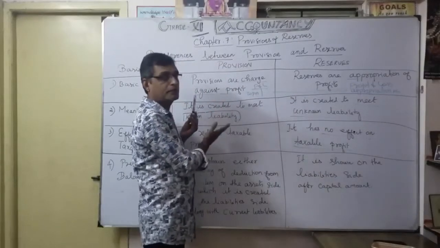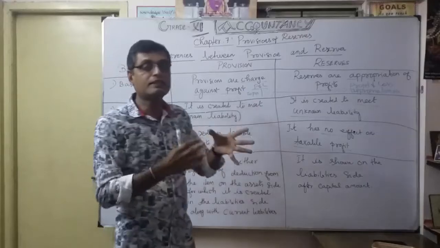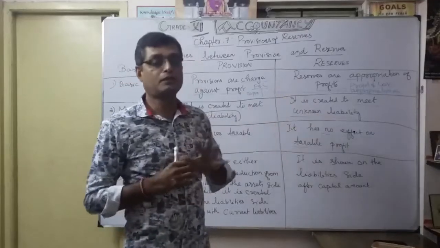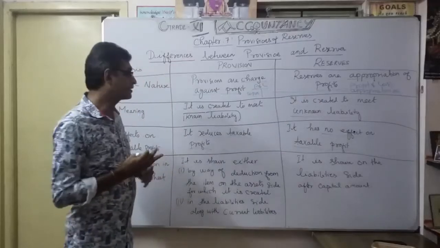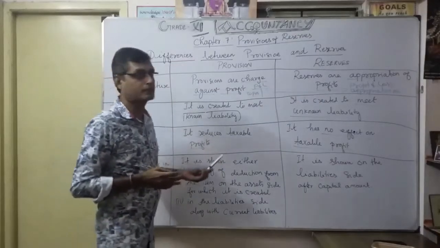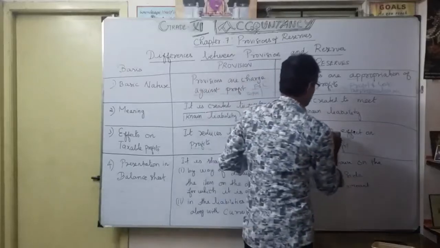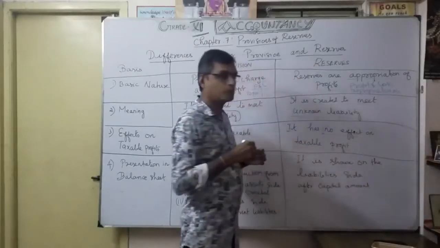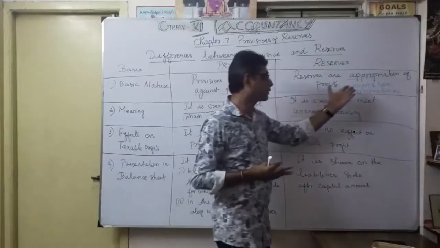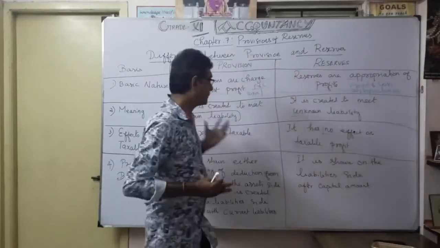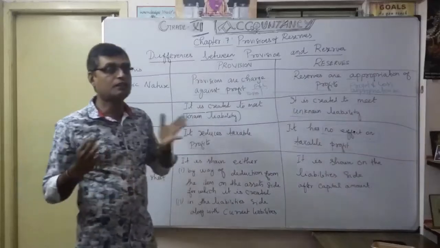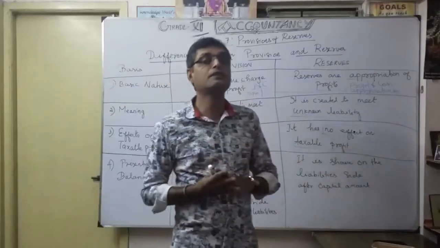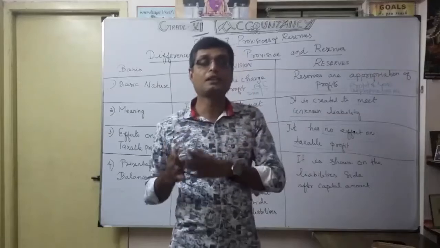After the provision is made, only then do you find out what the profit is. So what is this year's profit? After provision made. That's why it is said to reduce taxable profit. Here there is no effect on taxable profit because we give only the profit and loss after operation account, after considering all the provisions. You understood?